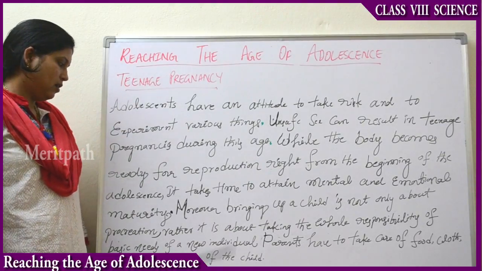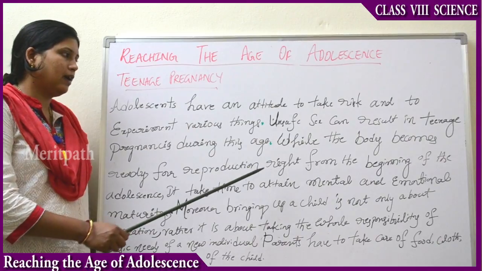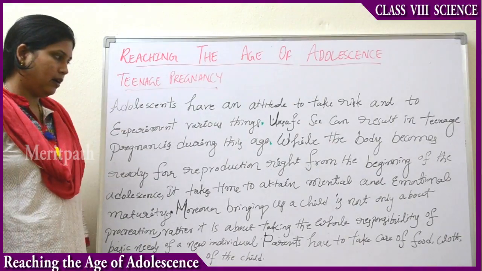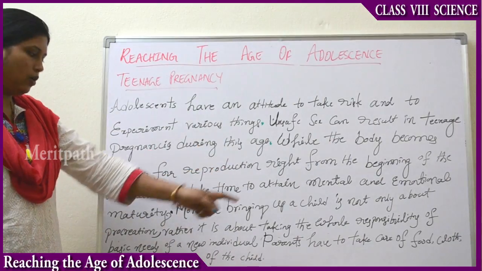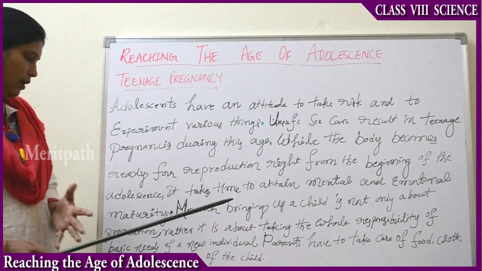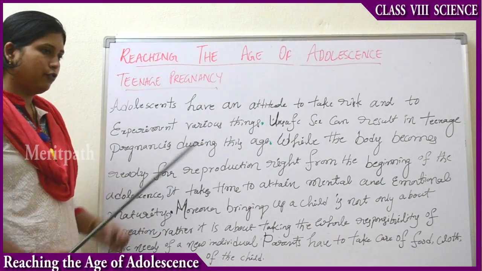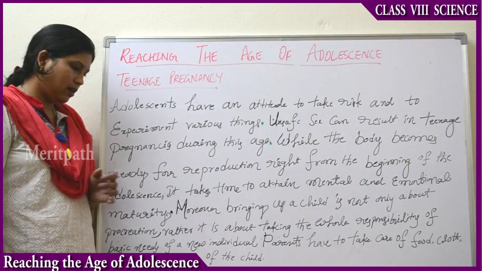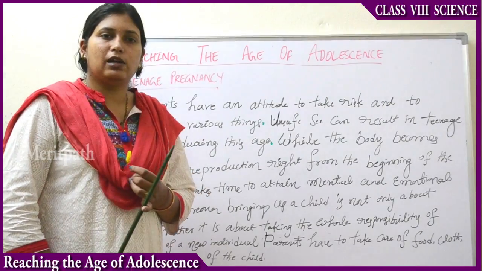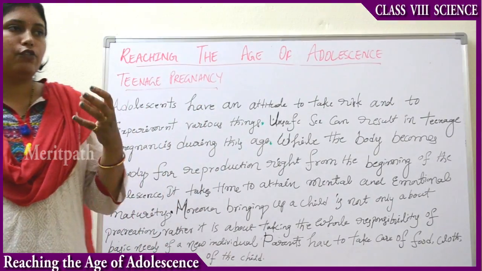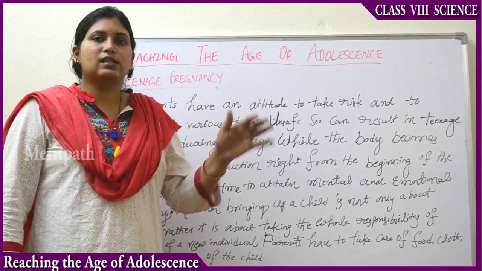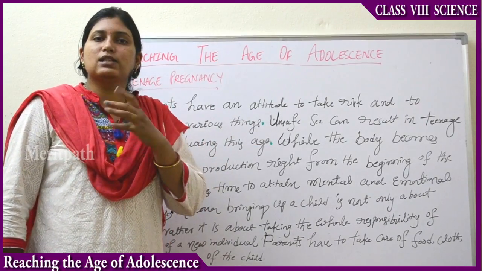And then what happens? When the body becomes ready for reproductive age, right from the beginning of adolescence, it takes time to attain mental and emotional maturity. Bringing up a child is not only about procreation, it is about taking the whole responsibility of the child for a lifetime. Parents have to take care of food, clothing, shelter, education, etc. All these things take time and lots of responsibility. In your mind, you have to get ready, be stable, and make up your mind that you will have a family and kids. All these things happen at later stages of life. They are not designed for teenagers.